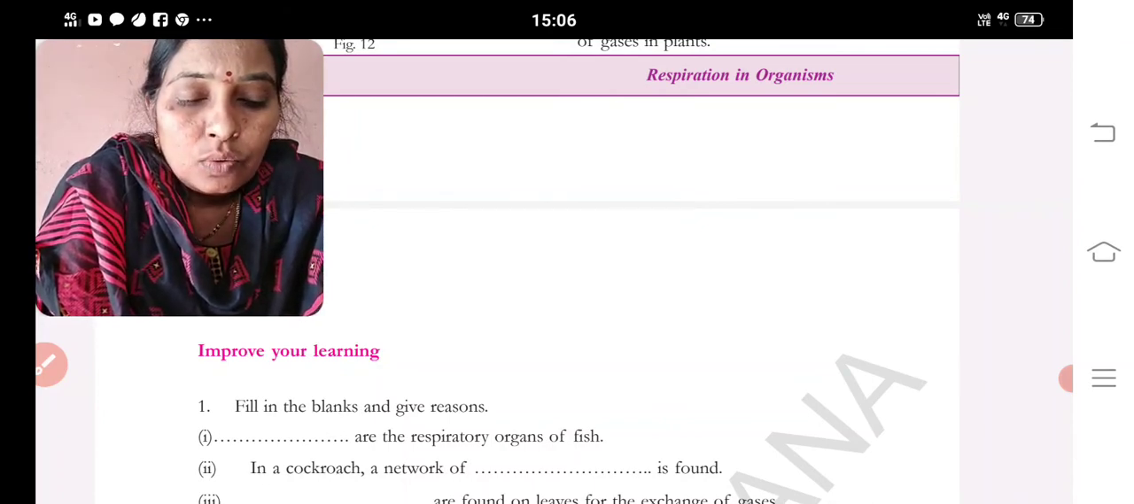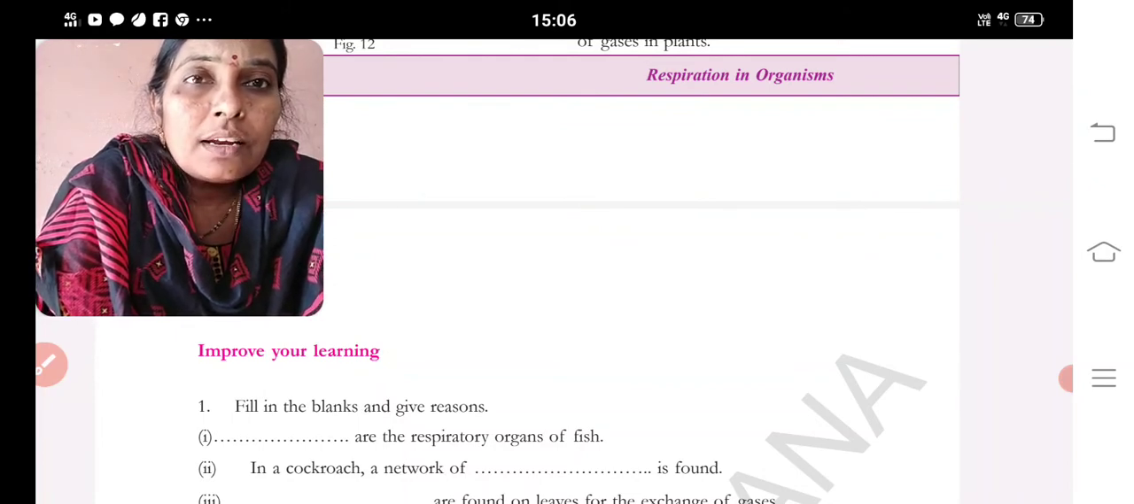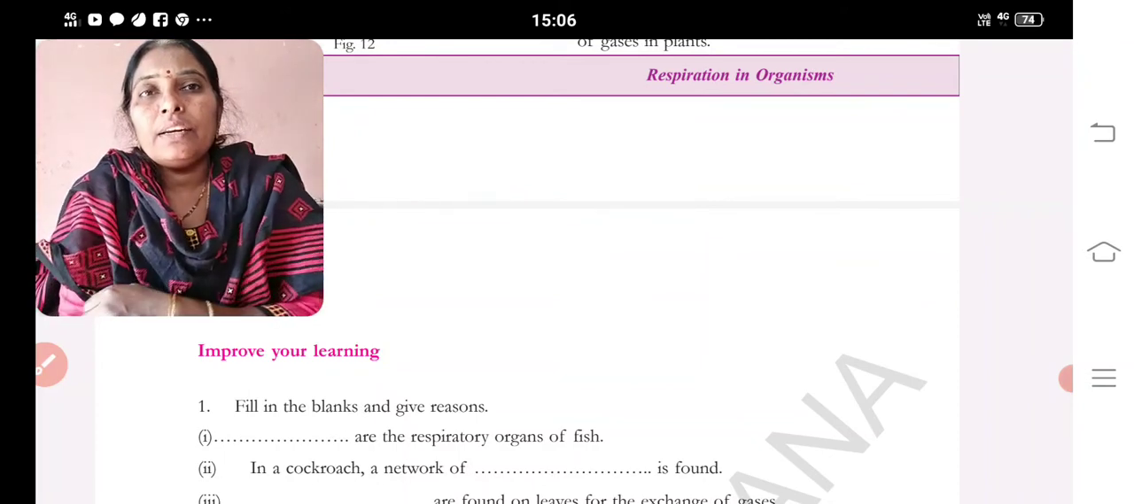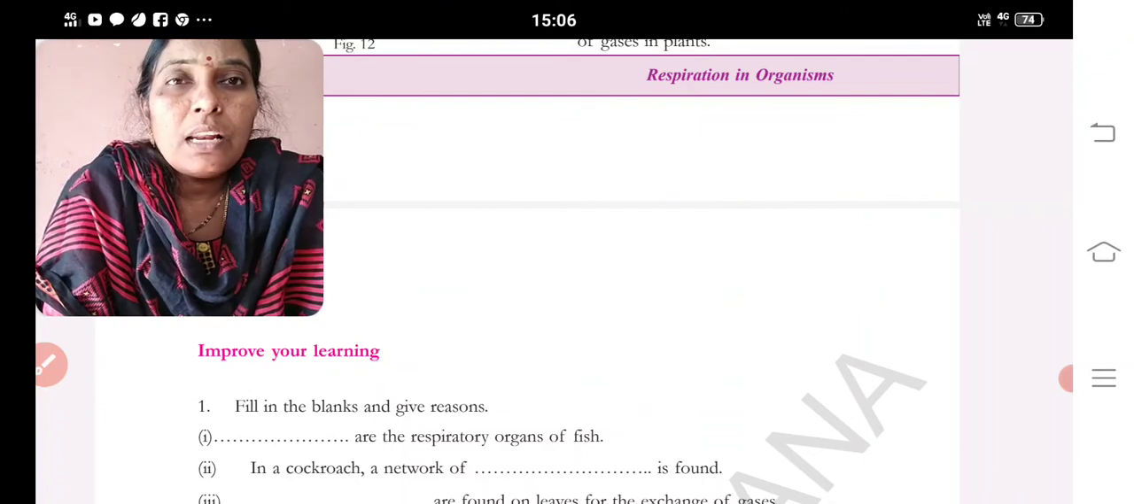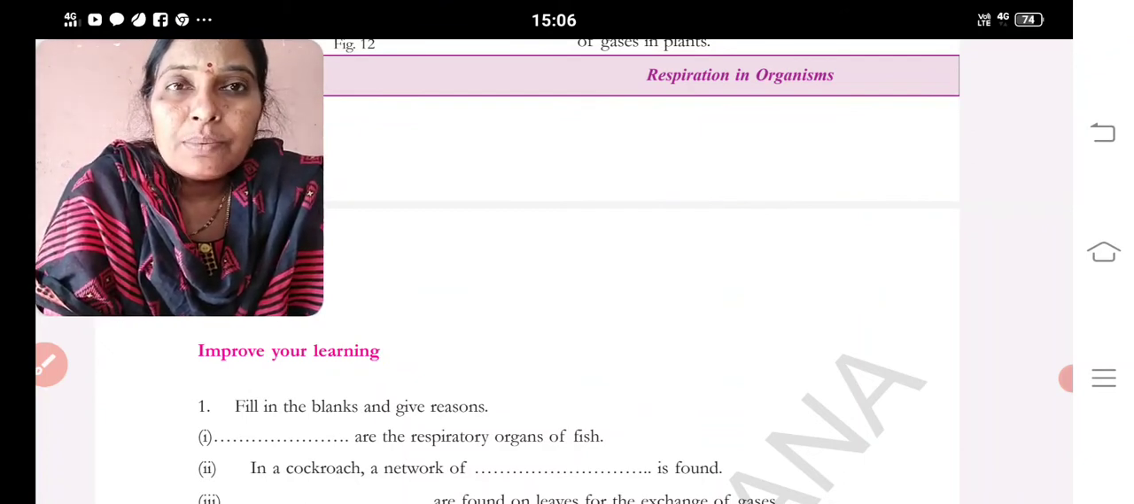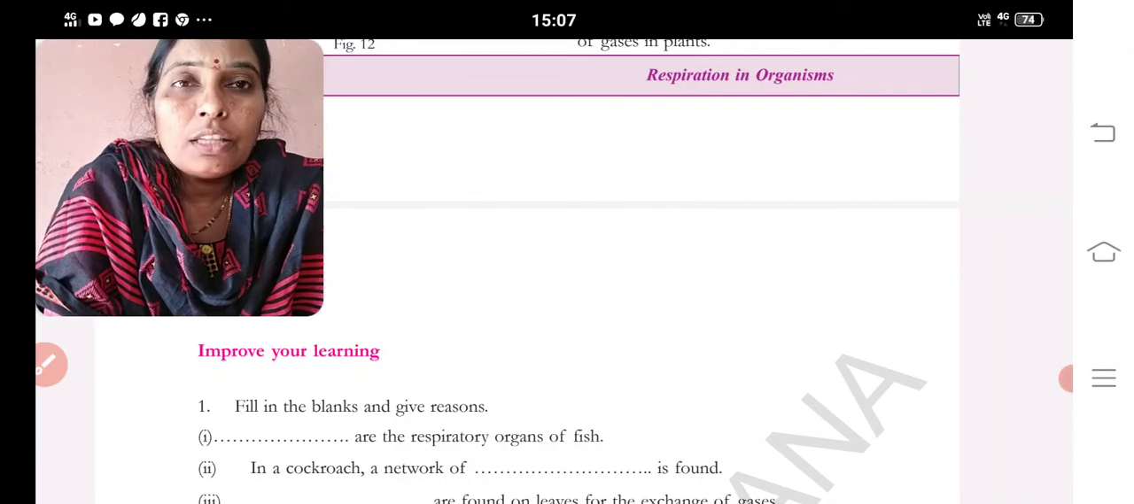Okay, so let us discuss respiration in organisms. After studying that, we came to know that different organisms have different respiratory organs which help in respiration: gills for fishes, lungs for human beings, skin for some other animals like earthworm.